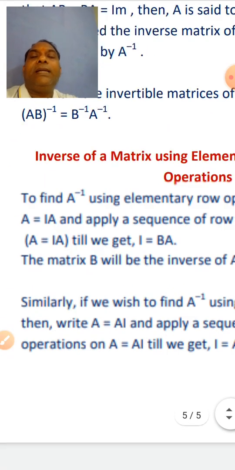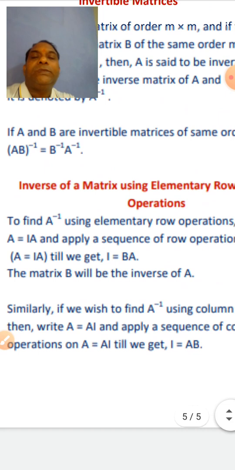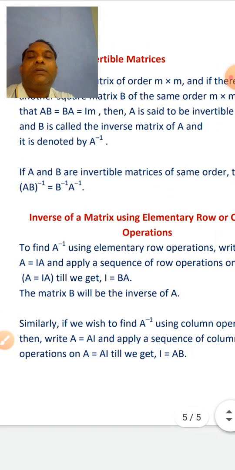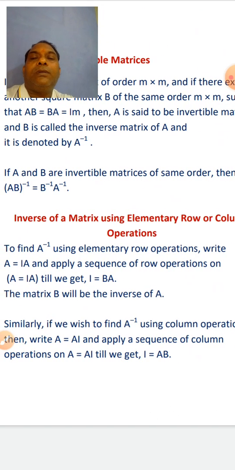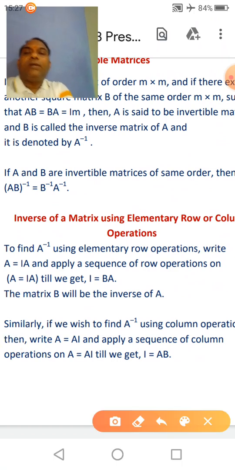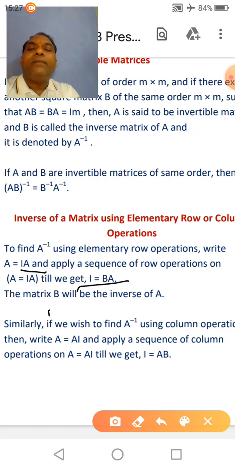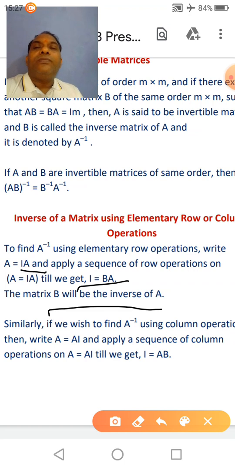I repeat it again. To find A inverse using elementary row operations, write A is equal to IA, and apply a sequence of row operations on A is equal to IA till we get I is equal to BA, where B will be the inverse of A. Clear?